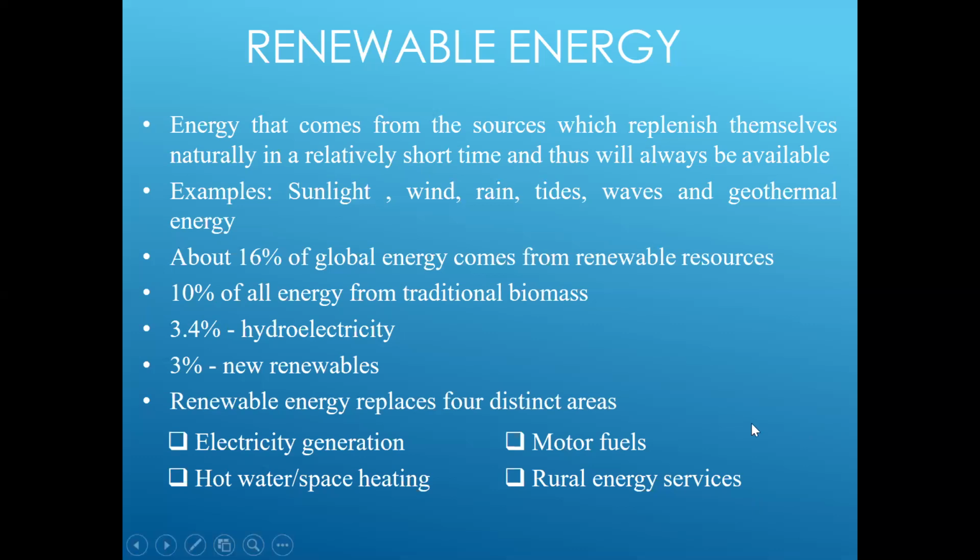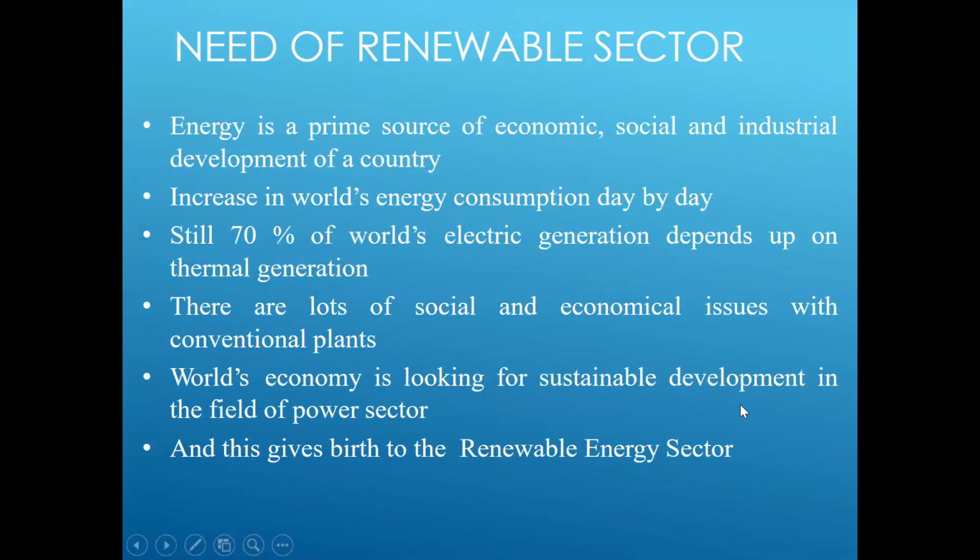Right now it is a very interesting topic, or a crazy topic in your words. It will be helpful for all of you to understand the latest developments in this. So here the first one is electricity generation. Next are motor fuels, hot water, space heating, and rural energy services. These are the services we are going to cover, and in the next slide we will deal with the need for the renewable sector. I have discussed those points briefly.